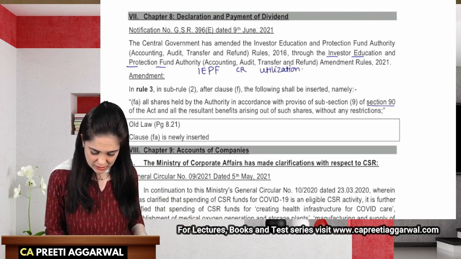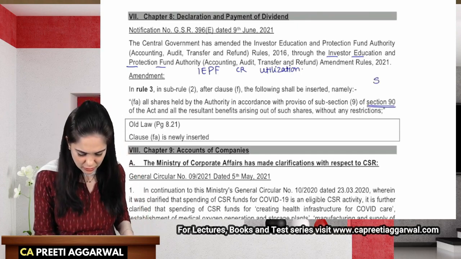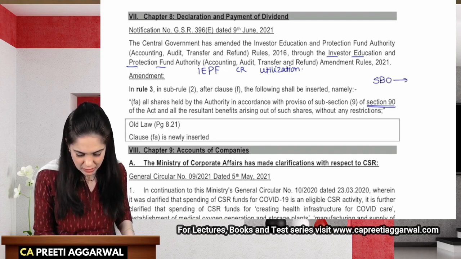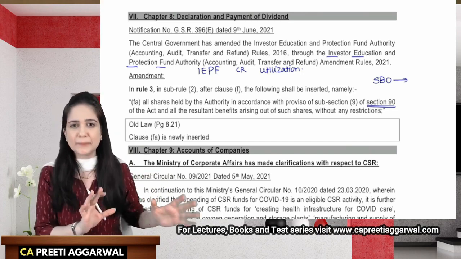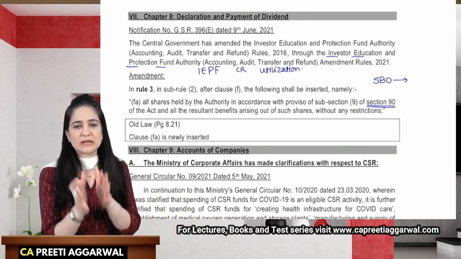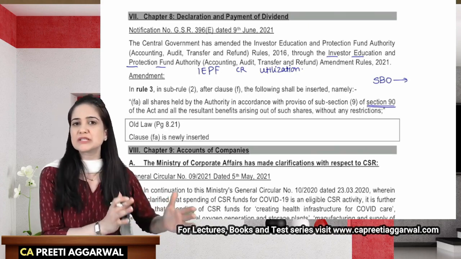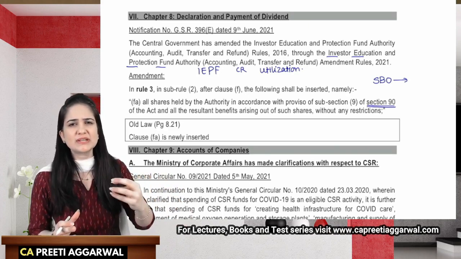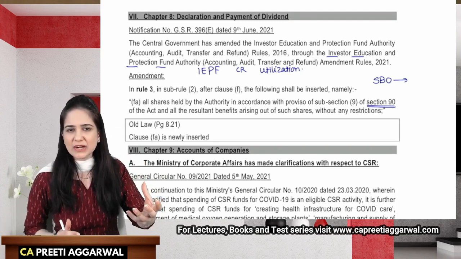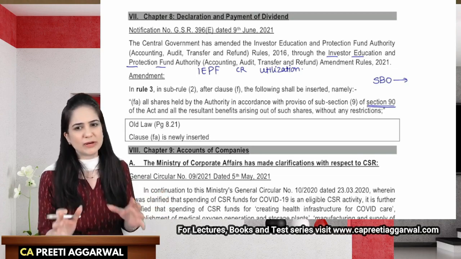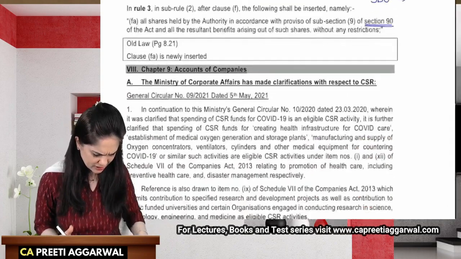Now this amendment which is added relates to section 90, that is significant beneficial owner, SBO. Now in case the SBO is not providing the necessary details to the company, then NCLT can pass an order and suspend the shares of the company. These shares will then be transferred to IEPF. So this is just an addition. This is just something which can be credited to IEPF. And I don't think this is important for exam. I don't think a question will be based on this part. Okay. So you can ignore this for the time being.